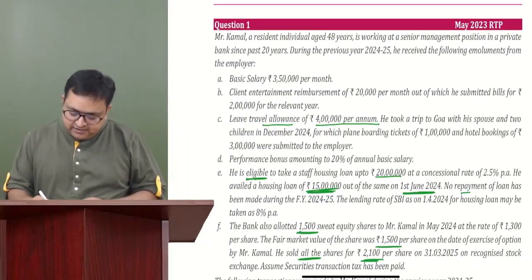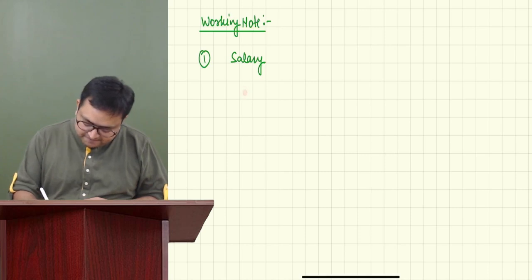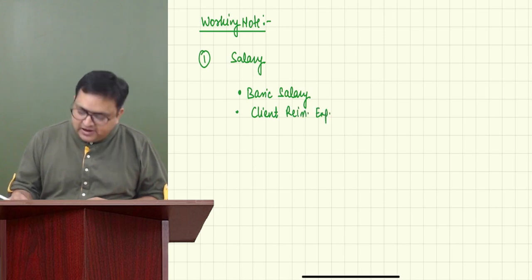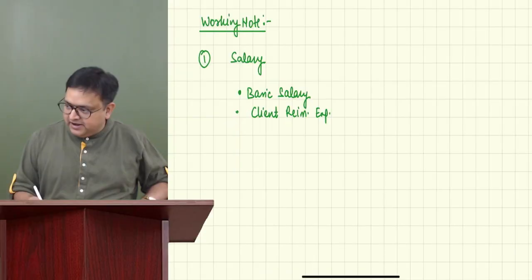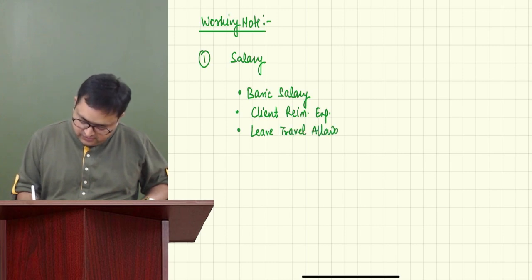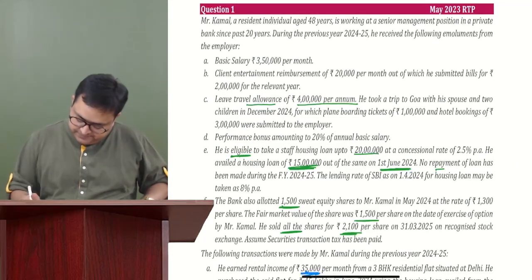So we are getting basic salary, client reimbursement, leave travel allowance. Okay, first write these three. So we are getting basic salary. Then client reimbursement expenses, or allowance we are getting. Then we are getting leave travel allowance. Okay.